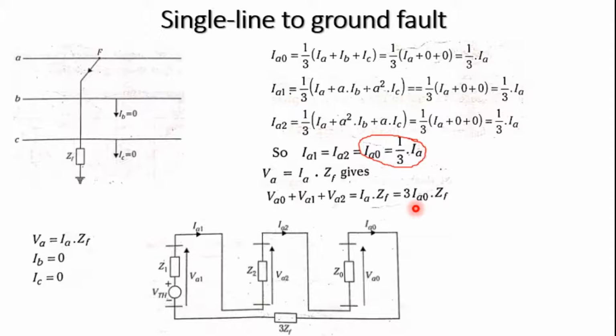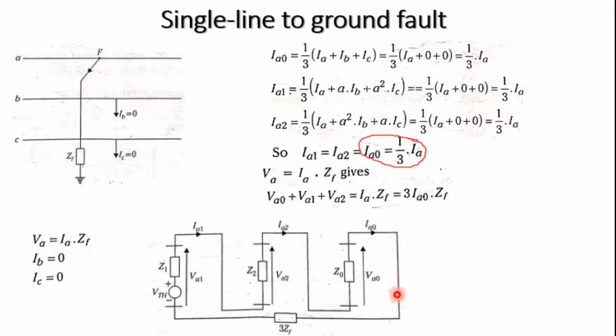Based on this we write the sequence network diagram. This is VA1, VA2 and VA0. VA1 consists of V Thevenin, not EA, Z1 and IA1; VA2 consists of Z2 and IA2; and VA0 consists of Z0 and IA0.